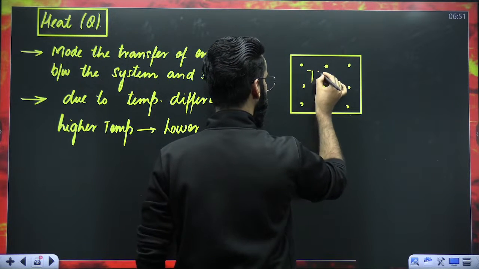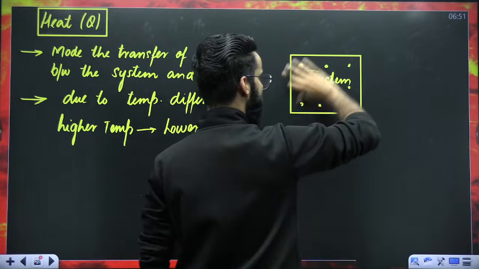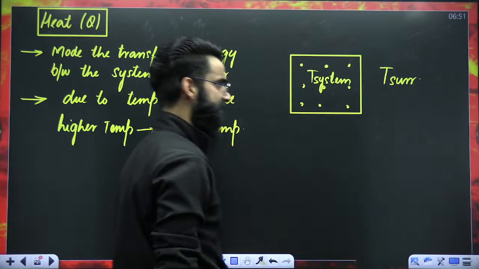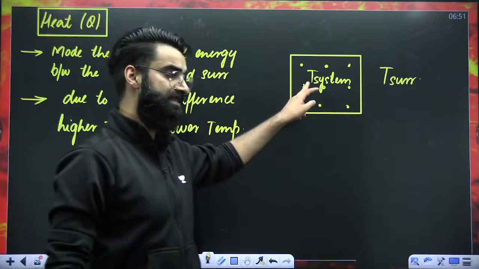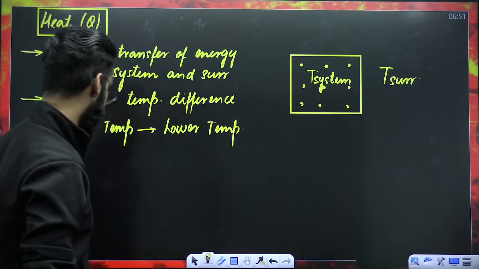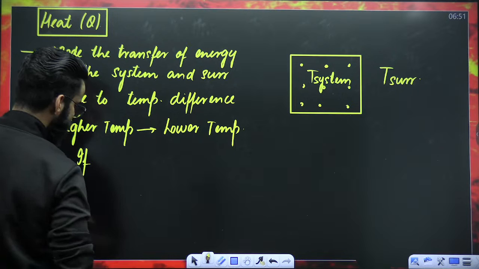T system represents the temperature of the system. And outside the system, there is the surrounding, and T surrounding represents the temperature of the surroundings.